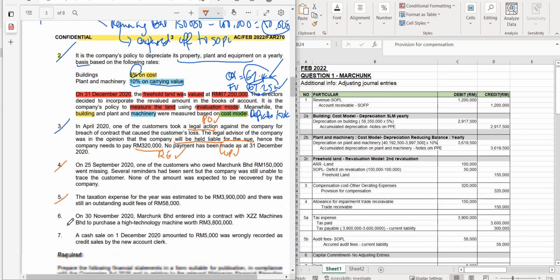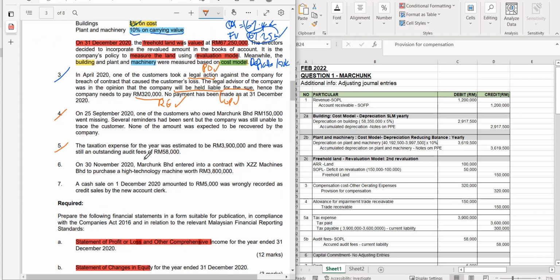Taxation expense for the year was estimated to be 3.9. At the same time, for number 4, there is one more that I have overlooked, which is the amount that was expected to be bad. I have not done number 4. Yeah, I'm going to do number 4 now.